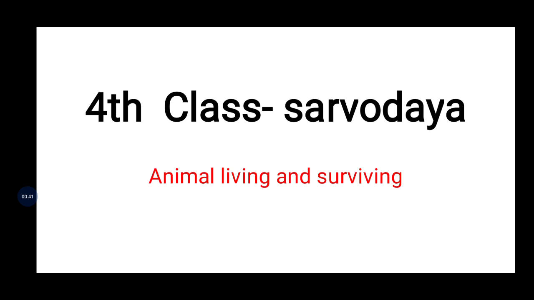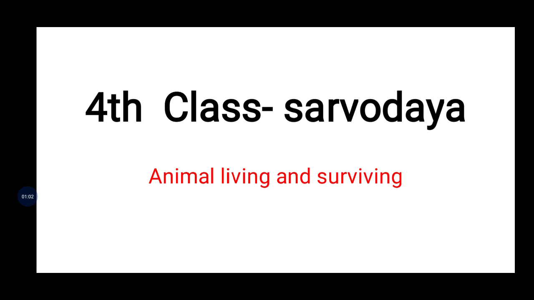For example, in our day-to-day life, we can see different types of people in different areas. Same like that, animals also adapt to different types of environment. Some animals live in cool areas, and some live in hot areas. Yes or no?